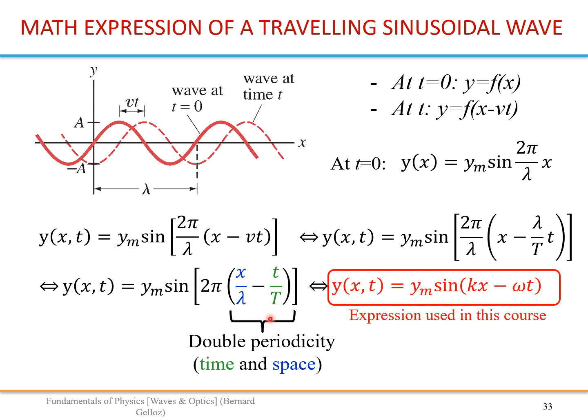Alright, but this is a little bit heavy to work with. You have to write the 2 pi, the ratio by lambda, the ratio by T. So usually we prefer using this equation, which is easier, faster to write. We replace 2 pi over lambda by k and 2 pi over T by omega. So this is the typical expression used for a sinusoidal wave.